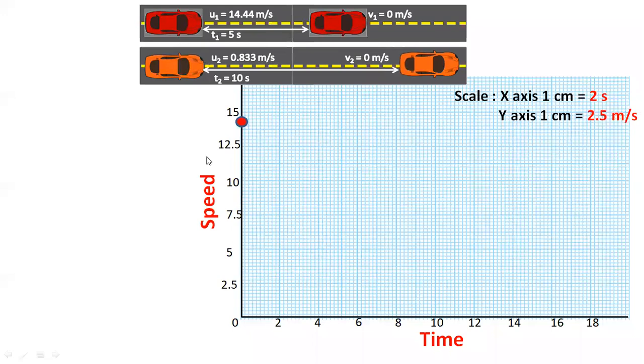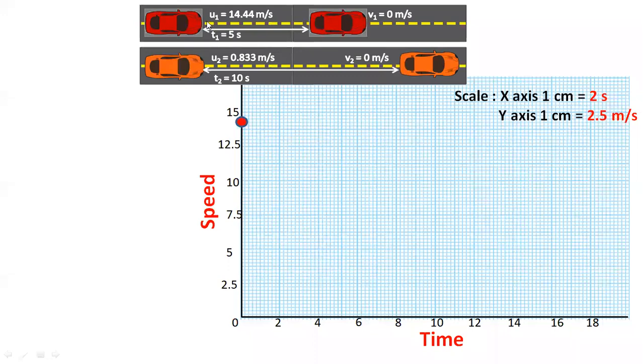It depends on what kind of page you have and how many values you need to put. So that is up to you. You must have learned about this in your 8th grade. Graph learning, it has to be known. This is not in our syllabus actually, but I'm still teaching you how to take the scale. You can take any. So on the x-axis I have taken 2 seconds, on the y-axis I have taken 2.5.